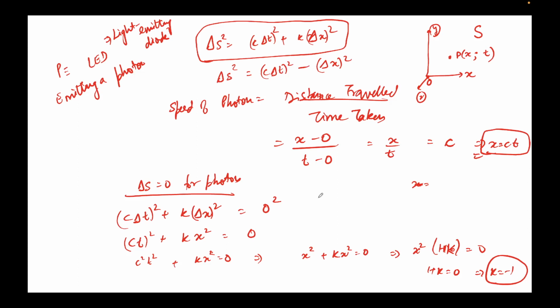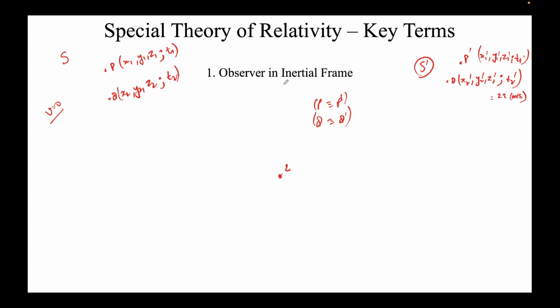Actually, there are many papers written by physicists. I think the first one was, I'm forgetting the name, in 1908. Someone first proved that this is how the negative sign comes. But we don't need to worry about that. We just know that this is the formula for delta s. So I'll go back here.